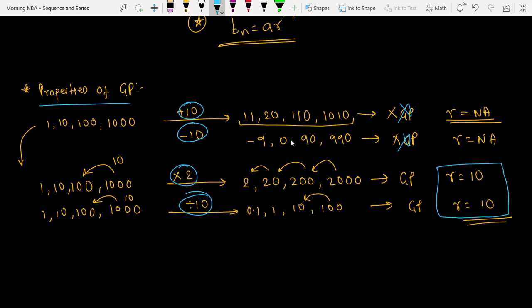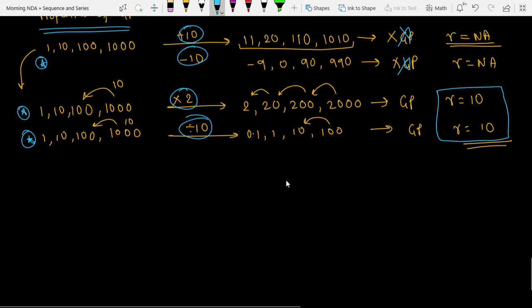Okay, just compare these properties with the arithmetic progression properties which we have seen at the start of this lecture. Questions based on this are very frequently asked in your exam. Maybe they will give you some statements. The first statement is: by adding to all the elements of the AP, the new sequence is still AP with the same common difference. They will give many such things in different permutations, and we have to answer each of them. So please understand, don't mug up these properties, just do it this way, which I have done here.